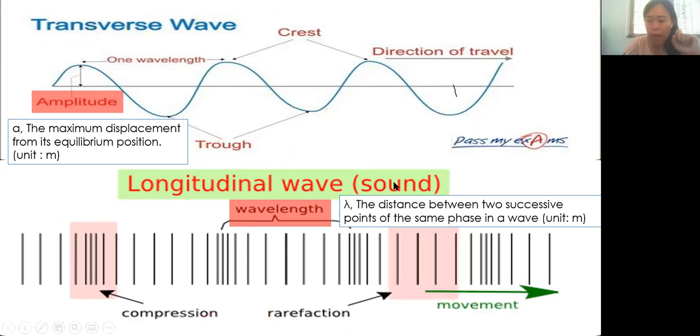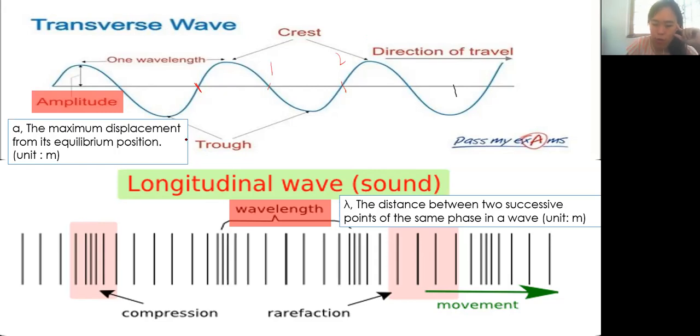Okay, let's say I start from here, which is the end part of the trough. Where should I stop? Should I stop at this 1 or 2 as one wavelength? Aina says 2. Wei also 2. The rest?